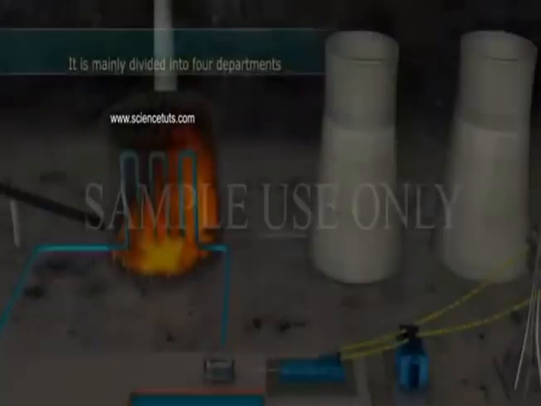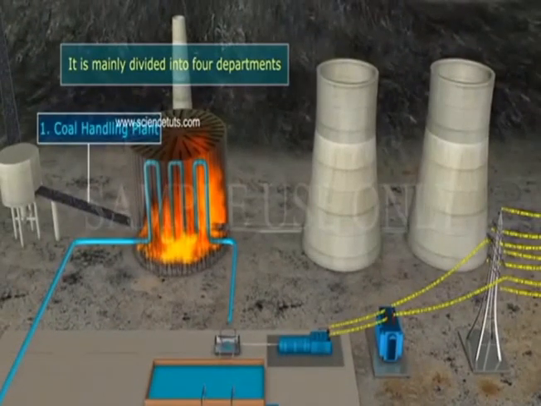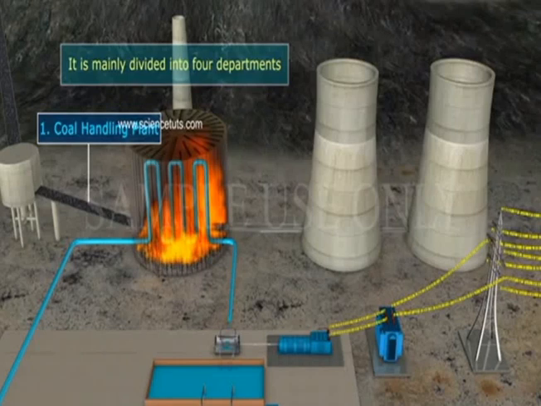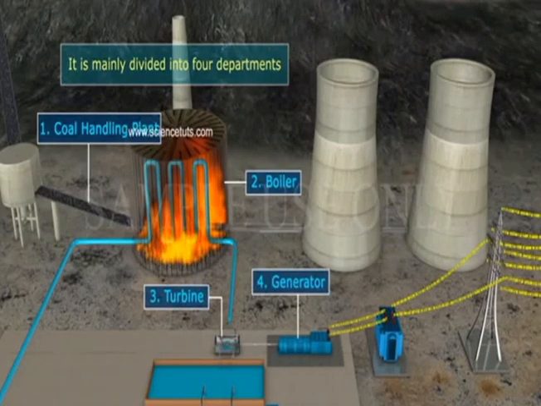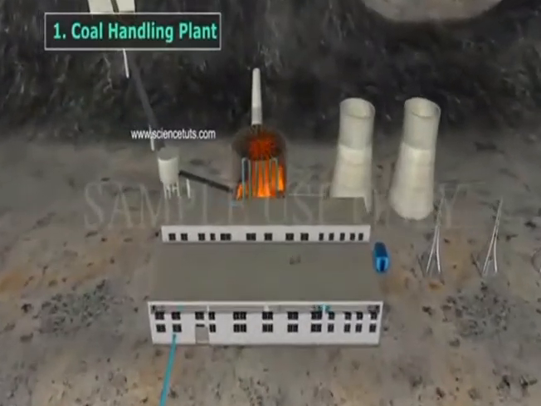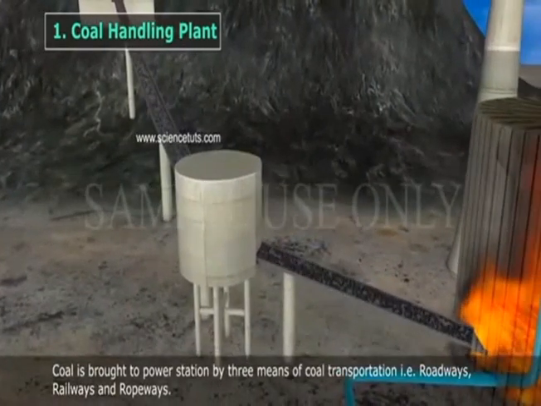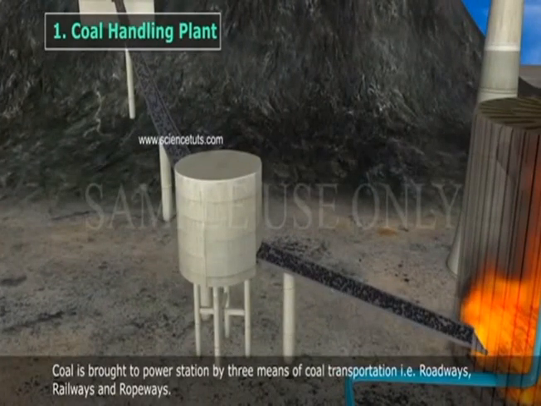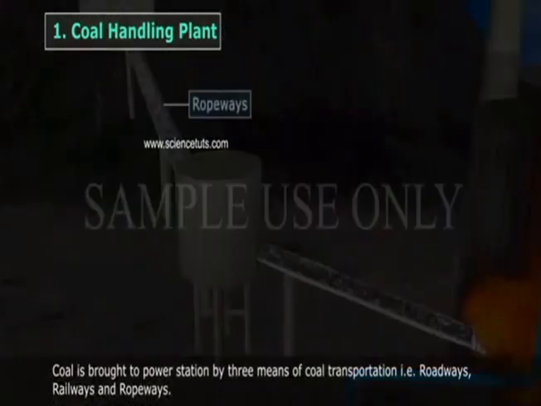Now let's see working of a thermal power station. It is mainly divided into 4 departments. First, coal handling plant. Second, boiler. Third, turbine. And fourth is generator. First, coal handling plant. Coal is brought to power station by 3 means of coal transportation, that is roadways, railways and ropeways.